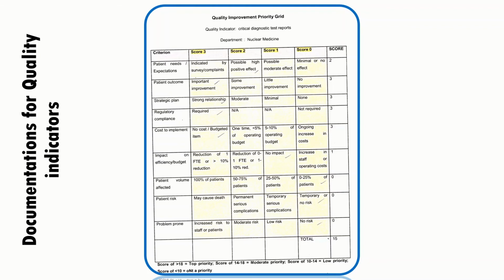Based on all these sections you can give scores, and if the score is more than 18, then it is a top priority. If it is 14 to 18, it is a moderate priority. Like that, you can set your priorities based on which you will be improving your quality indicator.